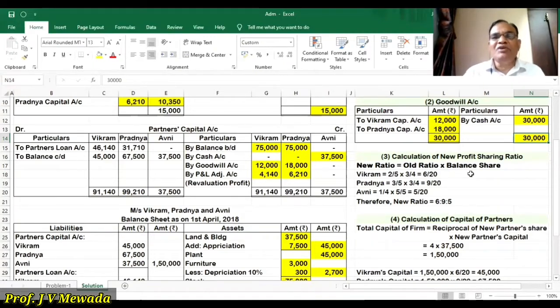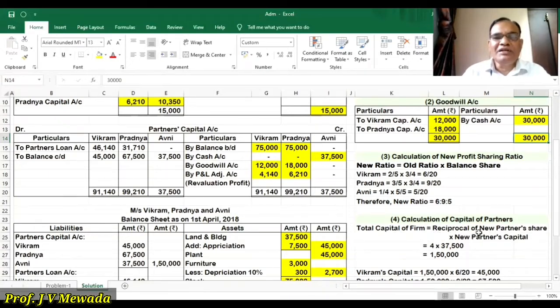Now why do we want this new ratio? Because we want to adjust the capital. Now how to calculate the capital of the partners? So first, calculation of capital of partners. This is again a working note. Total capital of the firm is reciprocal of new partner's share into new partner's capital. So reciprocal of new partner's share 1/4 is 4.